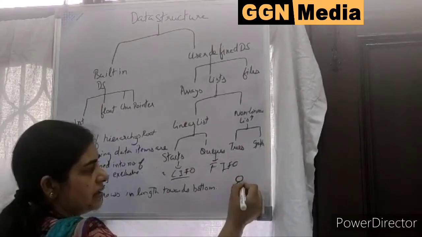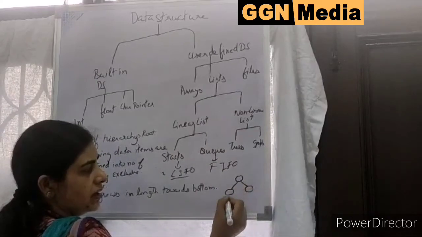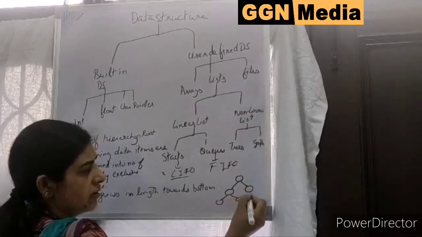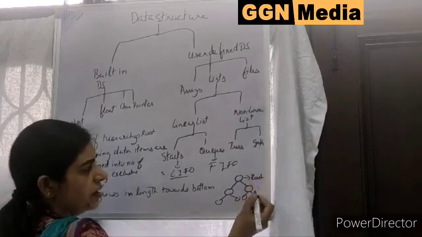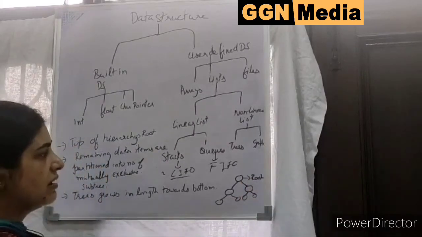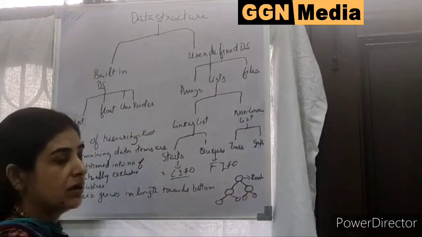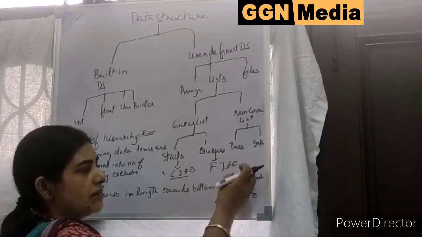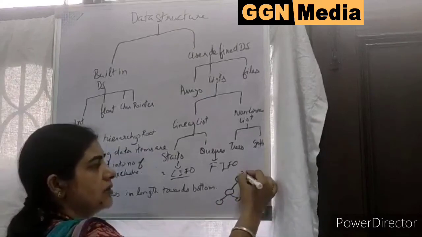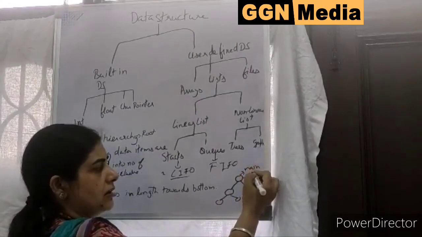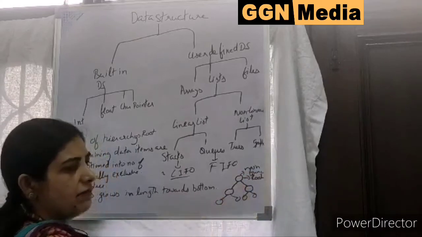Then branches are coming. Then another node is there. Then another node is there. Then another node. This is the root. The topmost thing which is placed in the tree is the root. Root is where we are originating something. Main data. Suppose this is the main function. It has sub functions also. It also has a sub function.